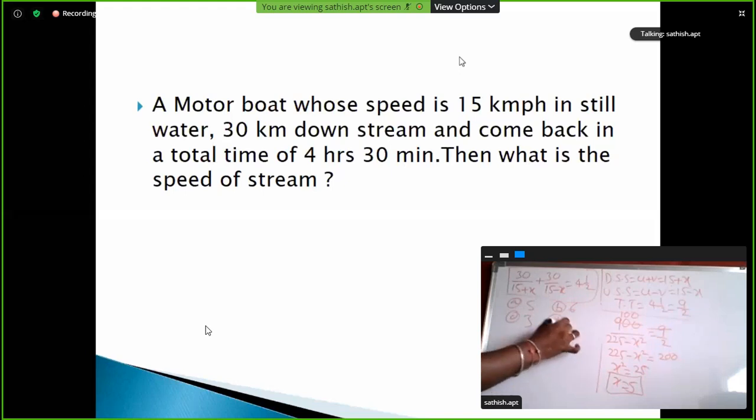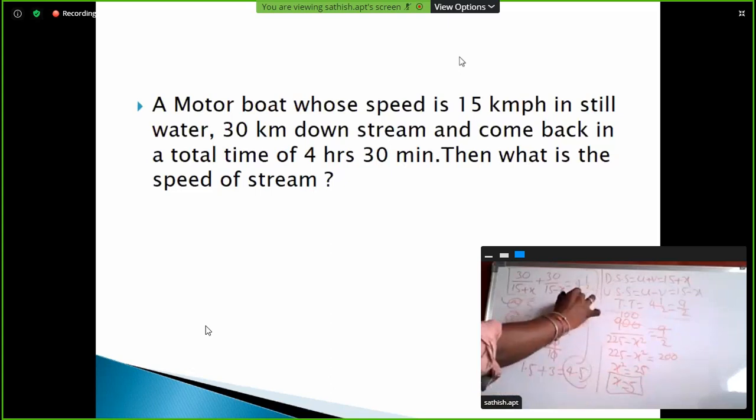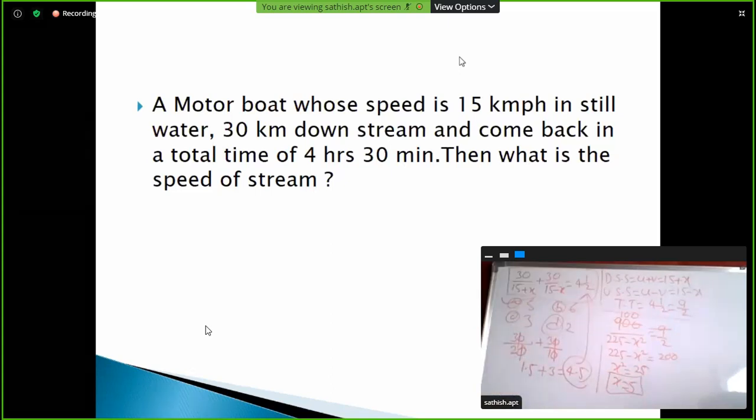First of all, check option A. So 5: 30 by 15 plus 5 is 30 by 20, plus 30 by 15 minus 5, 30 by 10. So 3 by 2, half of 3 is 1.5, plus 3, so 4.5 hours. This is correct.